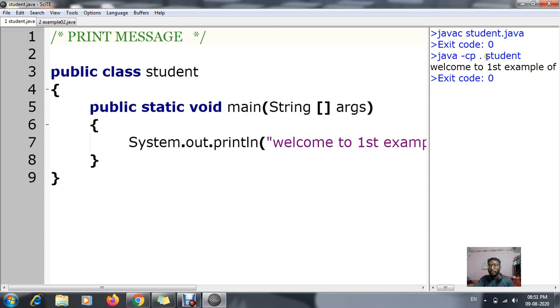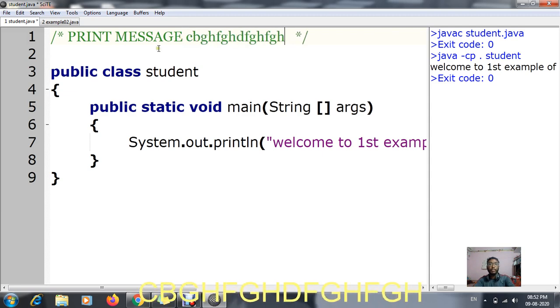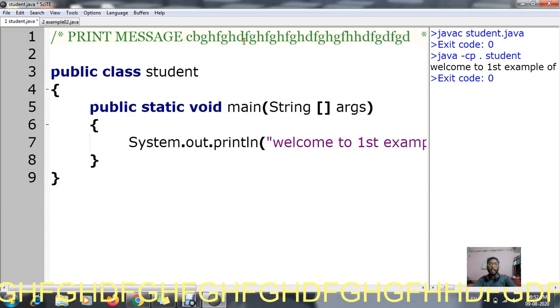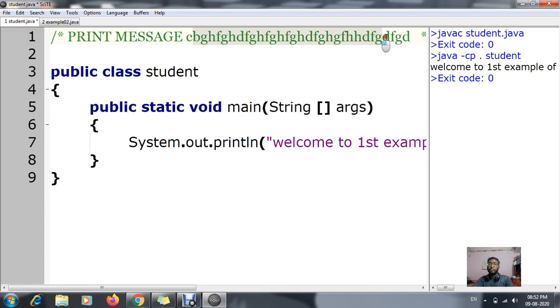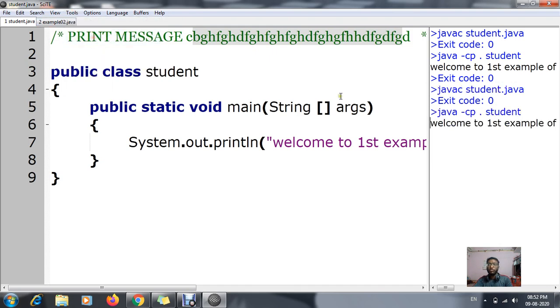No, there is nothing. Whatever you write in a comment, I have just pressed the keys, and still nothing is there. So I'm going to compile it. Compiled, go.